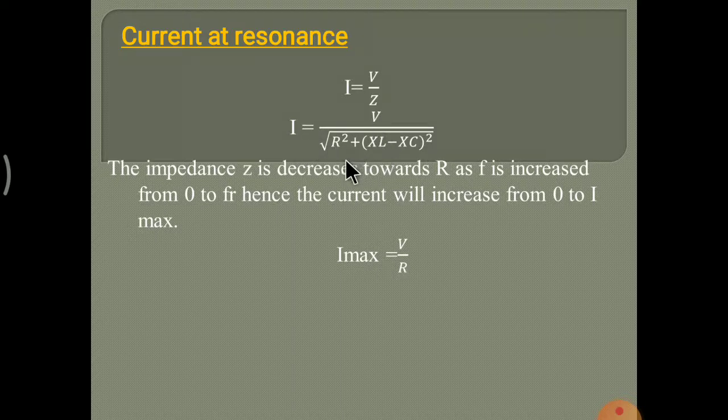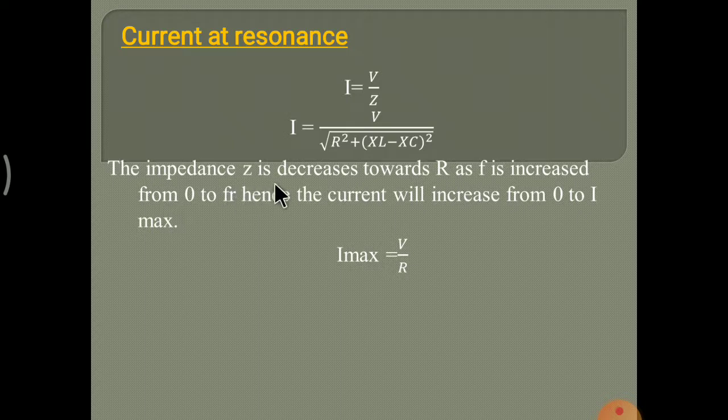What is the formula of impedance? Z is equal to R plus j(XL minus XC). To remove this imaginary term j, we take the square and then the square root of it. So the square and square root cancel each other and we get the original values. So I is equal to V upon the square root of R square plus (XL minus XC) square.